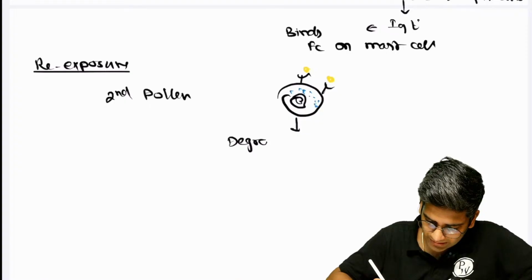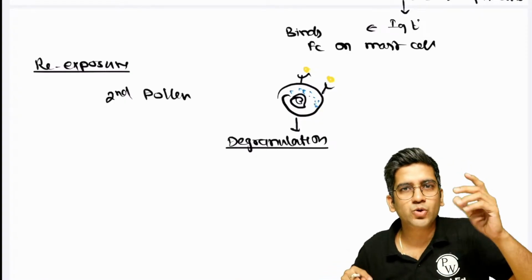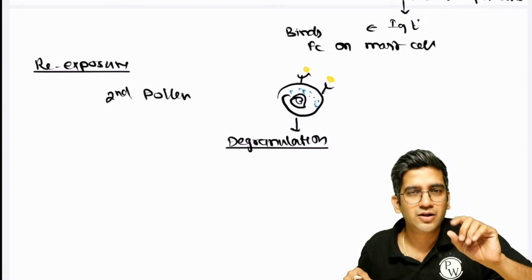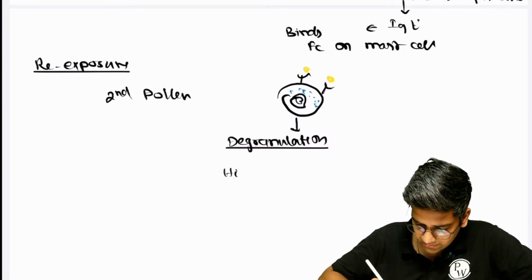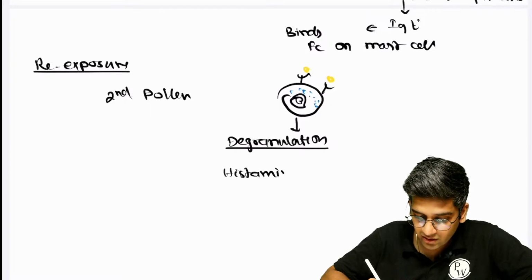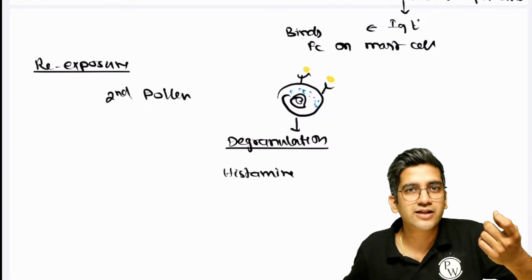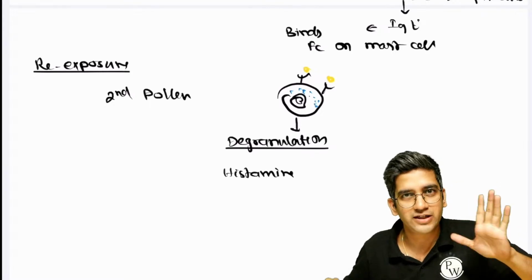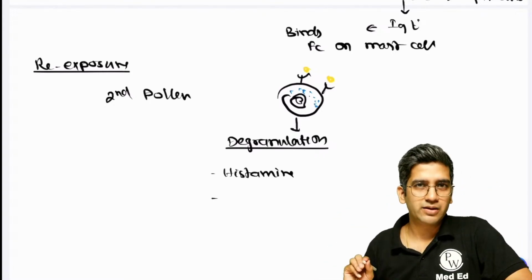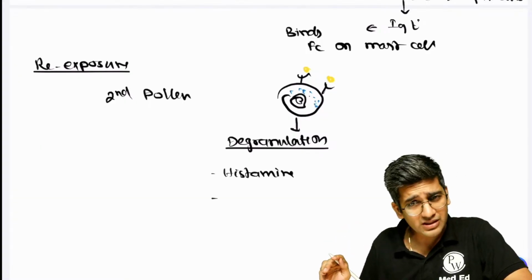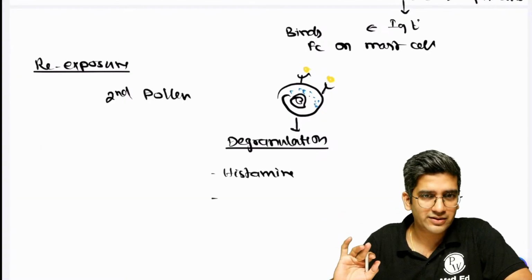Perfect. So once degranulation happens, talk about any of the inflammatory mediators you know, but one is a must. Which inflammatory mediator has the richest source in mast cells? Never ever forget that guy, histamine. You cannot forget because pharmacology is over. Antihistaminics are the first line of treatment I give for allergic response, right? You can write histamine, you can write leukotrienes, you can write whatever comes to your mind, but histamine has to be a must. Platelet activating factor. There are many things which come, but at least write histamine, right? That has to be there.